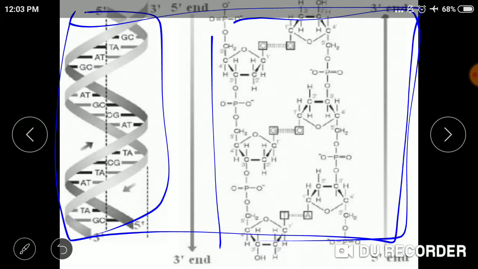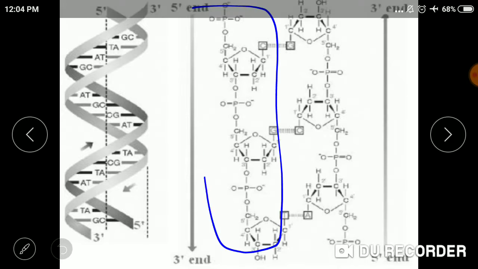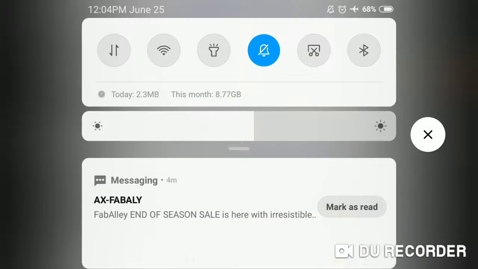This is a complete structure of DNA being formed over here. This is the chemical structure of DNA and this is the helical structure of DNA. Now in the diagram you can see that two polynucleotide chains are there. One is this and the other one is this. Two polynucleotide chains are there which are linked with each other by the hydrogen bond formed between the nitrogenous bases.